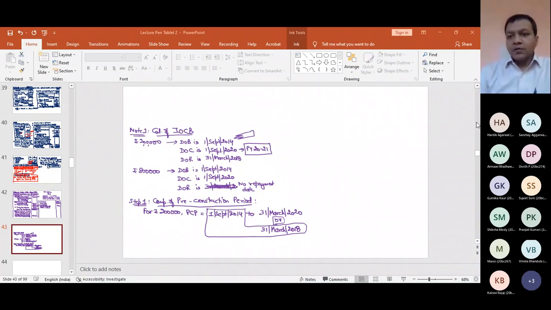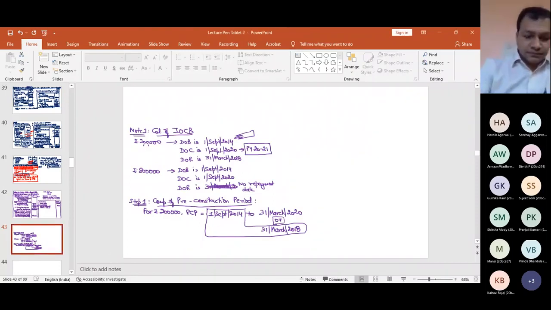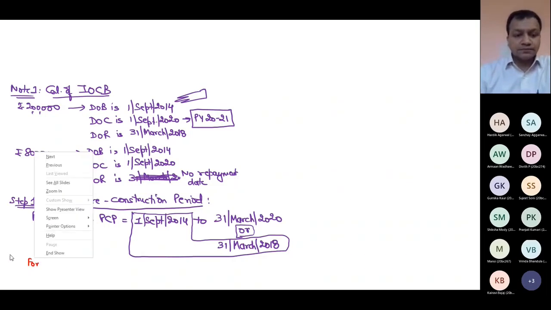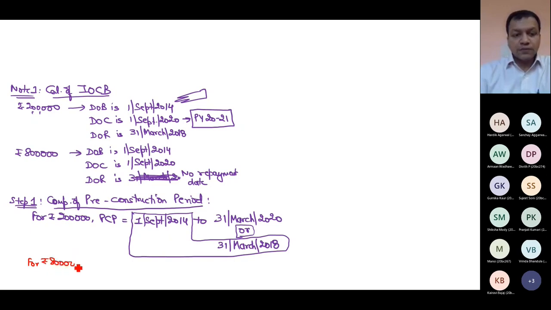Okay. Now let us move from this point. This is the period of pre-construction for the 2 lakh rupees loan. What is the period for the 8 lakh loan? For the rupees 8 lakh loan, what is the PCP?